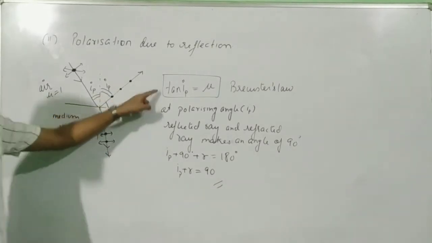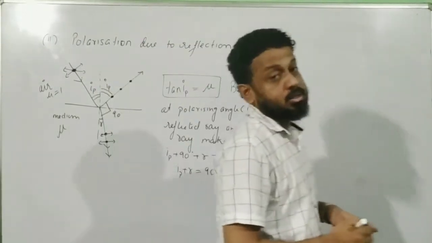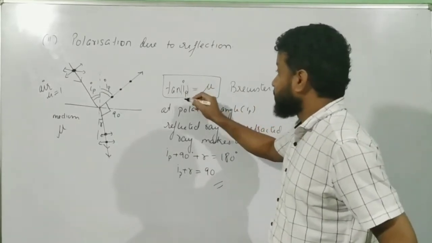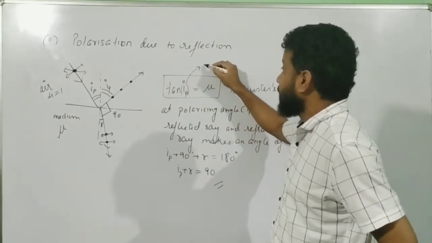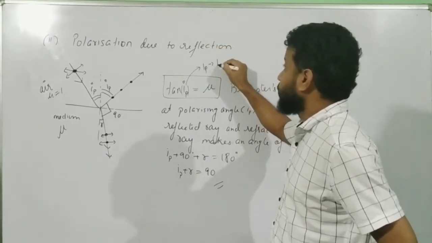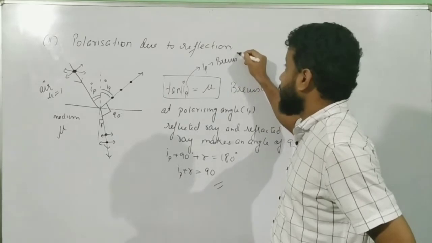Based on these two formulas, numerical questions are asked. Also, since it is proposed by Brewster, this polarizing angle is also called Brewster angle. This IP is also known as Brewster's angle.